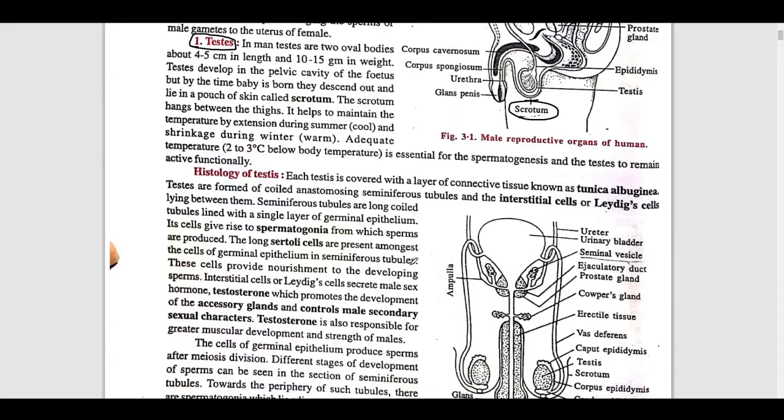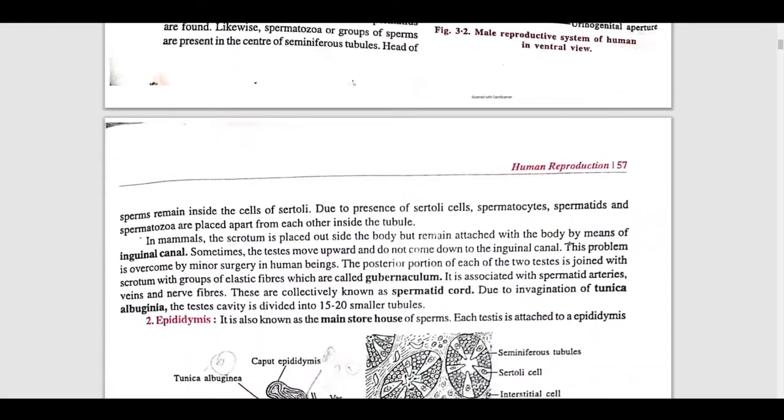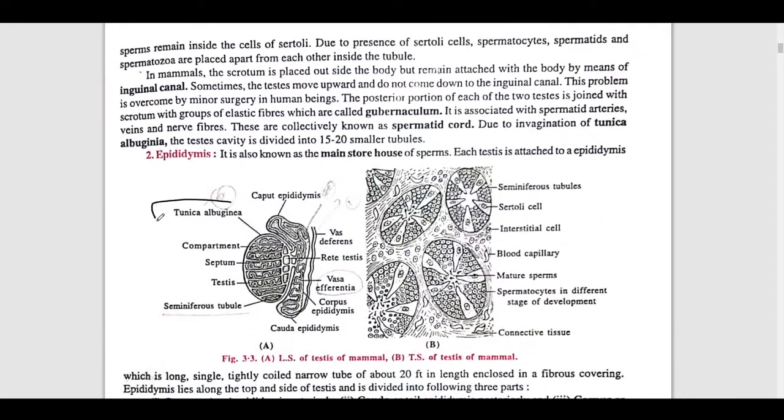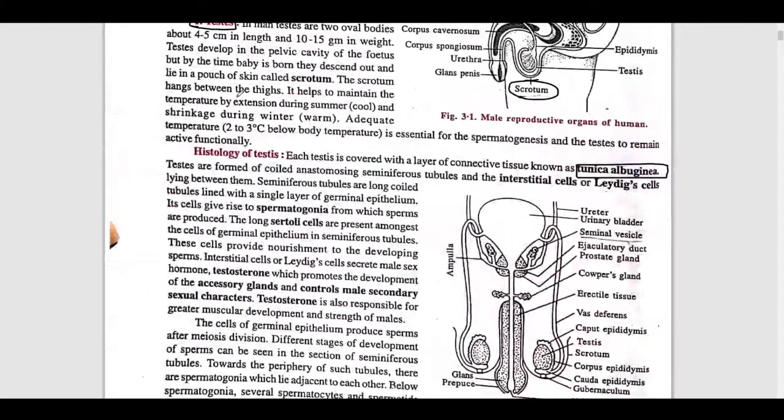The testis is divided into three layers: outer, middle and inner. Each layer is covered with a layer of connective tissue known as tunica albuginea. Here you can see the tunica albuginea. The outermost layer of the testis is the tunica vaginalis, you can see in this diagram. I'll show you.